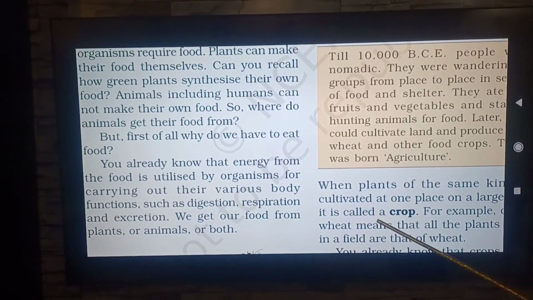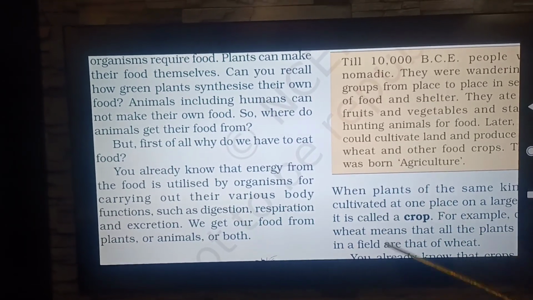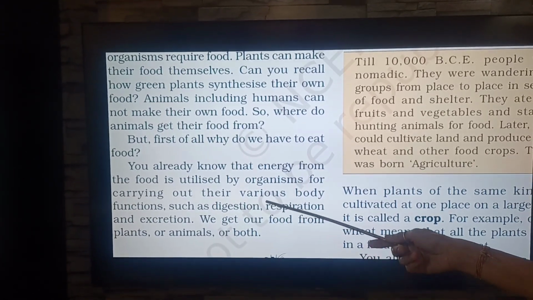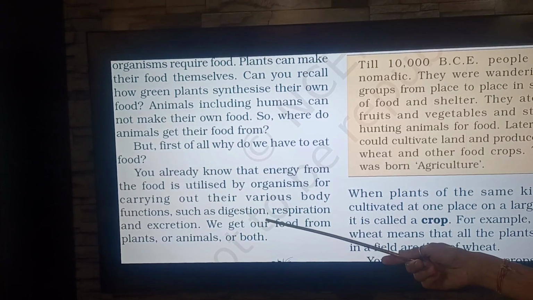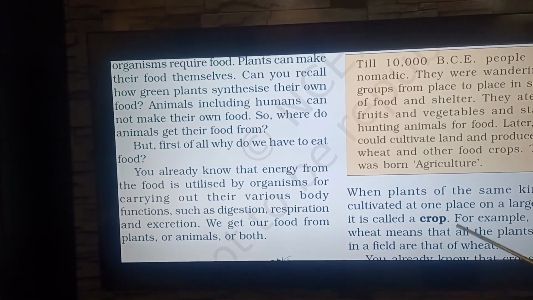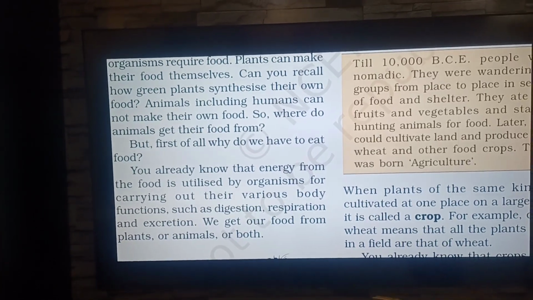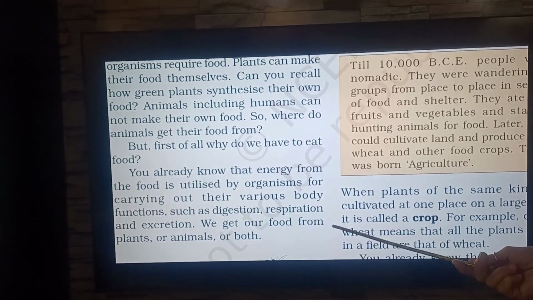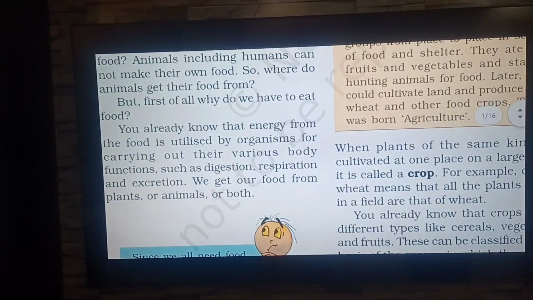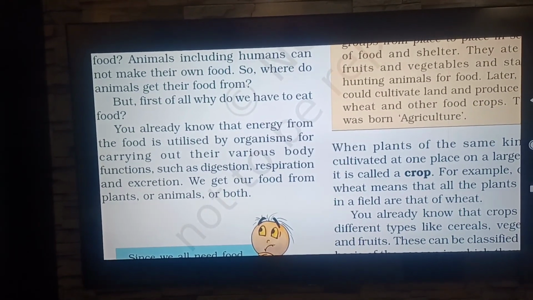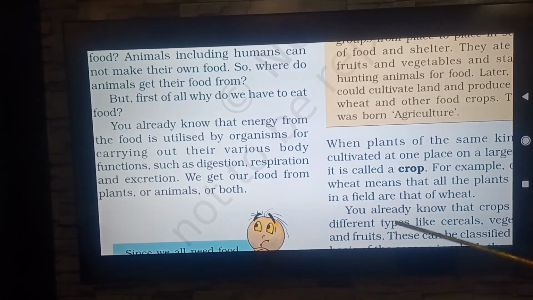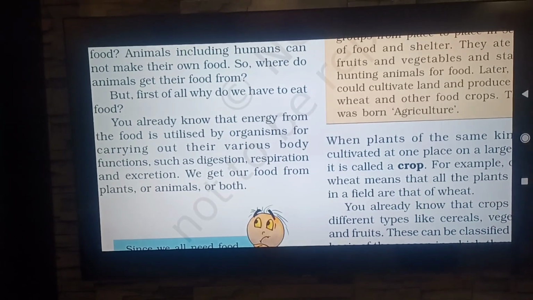So from the food we get energy, and this energy is utilized by organisms to carry out their different metabolic physiological functions like digestion, respiration, excretion, reproduction, circulation, etc. We get our food from plants or animals or both. So all living organisms, including human beings, get their food from plants or from other animals or from both.